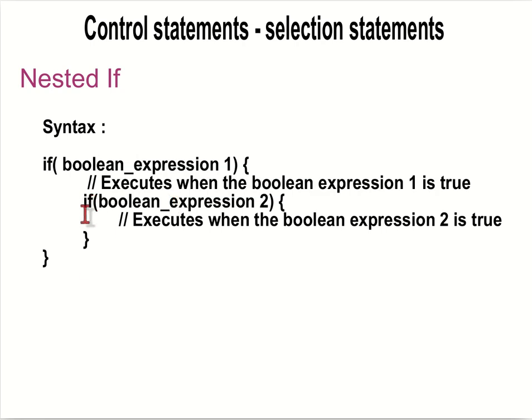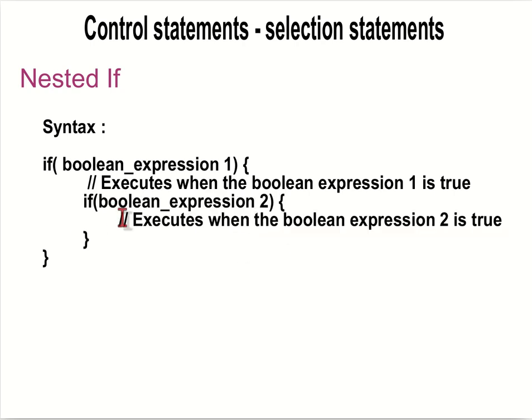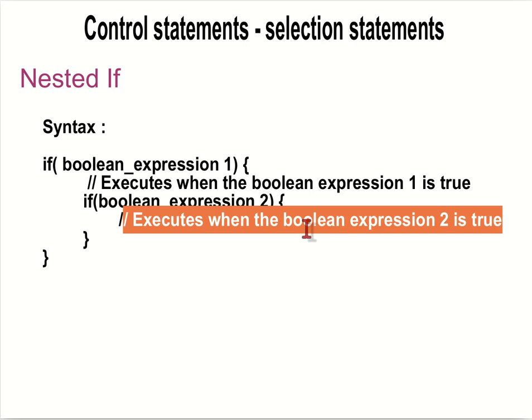There is another if inside this if. This is known as a nested if. This inner set of statements will be executed only if boolean expression 1 is true and boolean expression 2 is also true. Only then will this set of statements be executed.